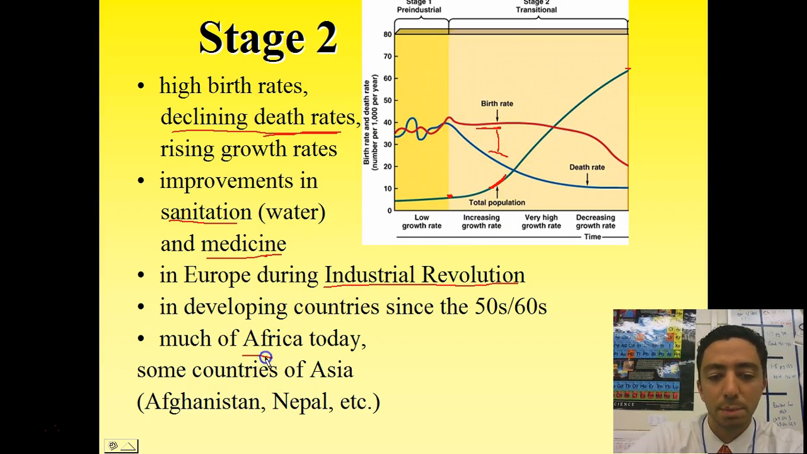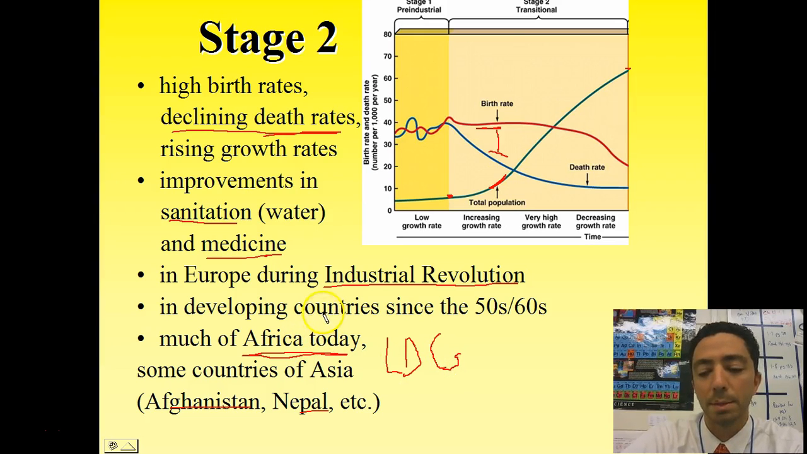Currently, we see this in much of Africa, especially sub-Saharan Africa. Some countries in Asia, like Afghanistan and Nepal, what we call the LDCs, the least developed countries, fall into stage 2. And you can find most of them in sub-Saharan Africa.